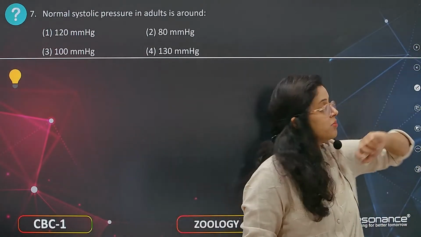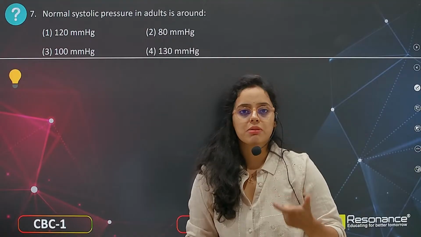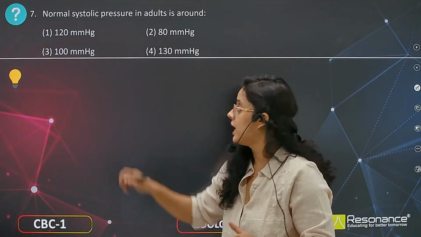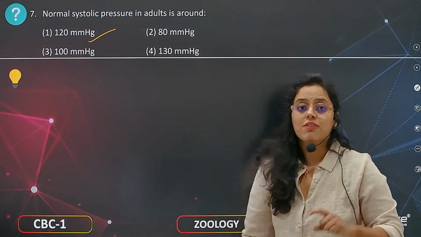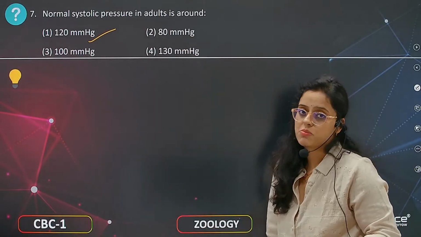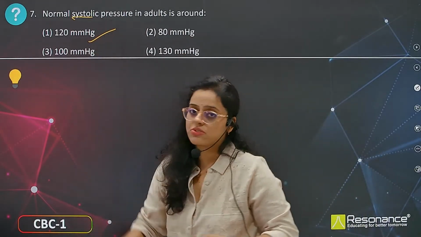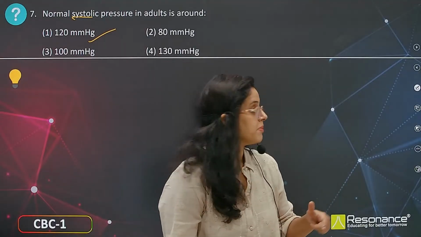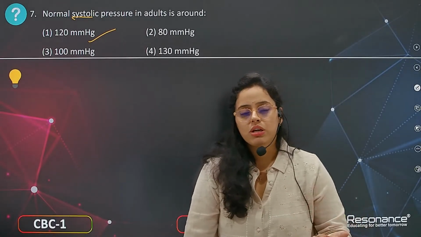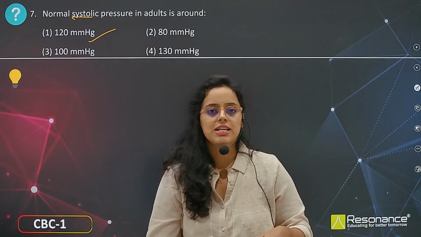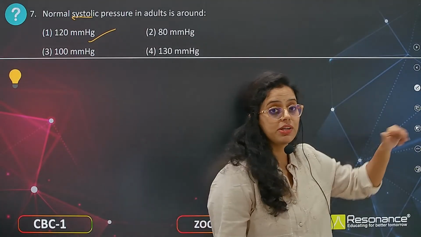Okay, so moving to the next question: normal systolic pressure in an adult is 120 mm of Hg. What is diastolic pressure? 80 mm of Hg. So here the question is only about systolic pressure, so that is 120 mm of Hg. If the pressure is more, then it is high pressure. If the pressure is less, then it is low pressure, or low BP as we call it.